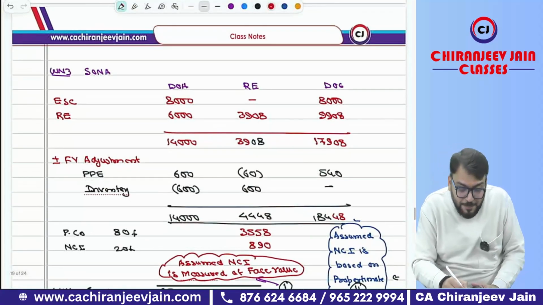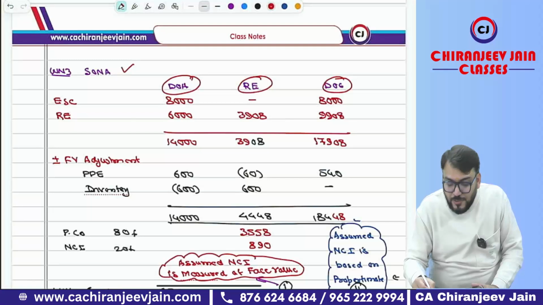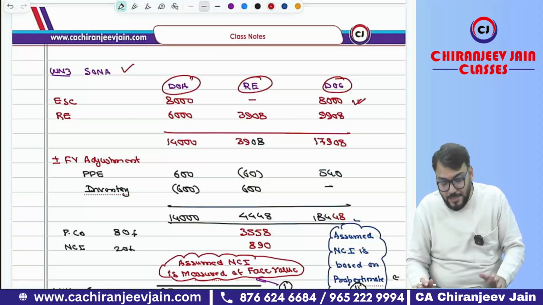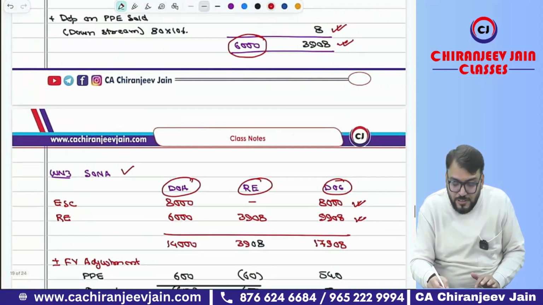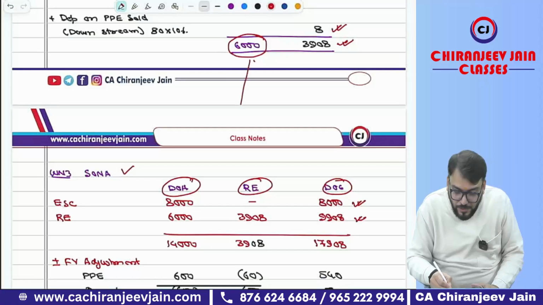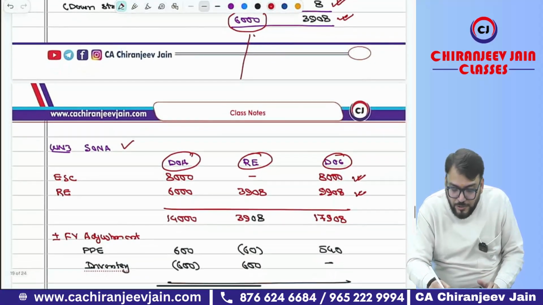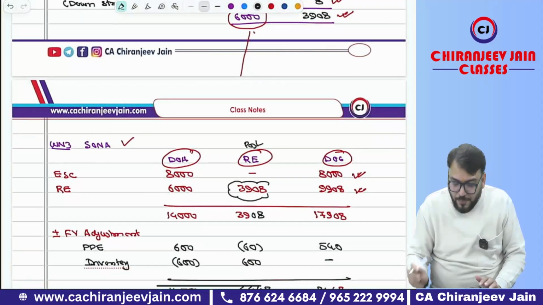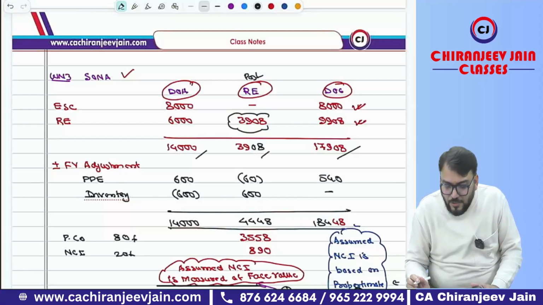Now we prepare the statement of net assets: date of acquisition, date of consolidation, retained earnings. First we write equity share capital, which is given in the balance sheet of the subsidiary company. Then we write retained earnings as per the previous working note. You can see 6,000 is pre acquisition, that will be mentioned in the date of acquisition column, and 3,908 is the post acquisition profit that will be mentioned in retained earnings. It will become 9,908, 17,908.